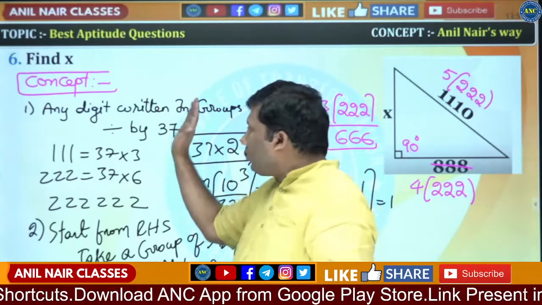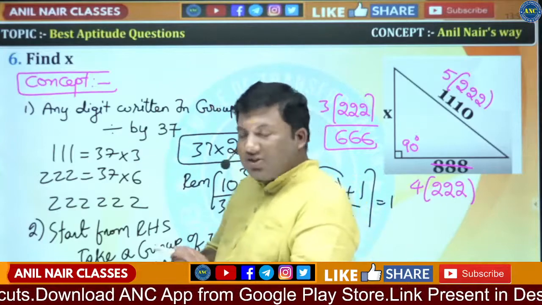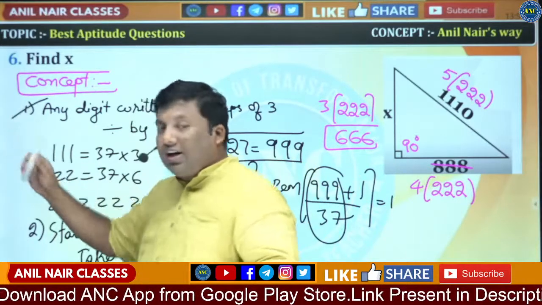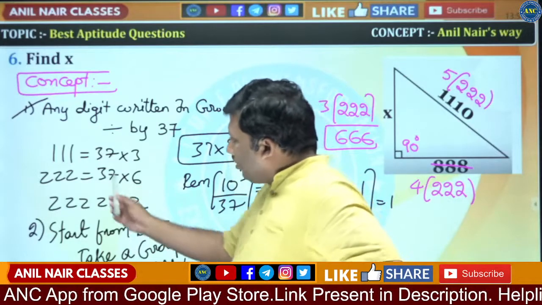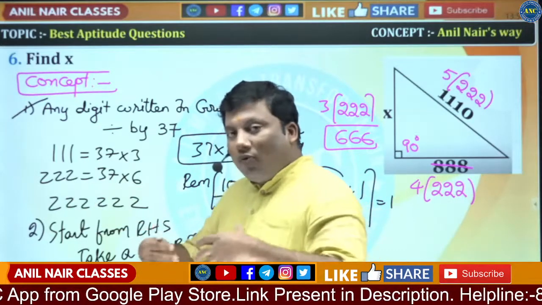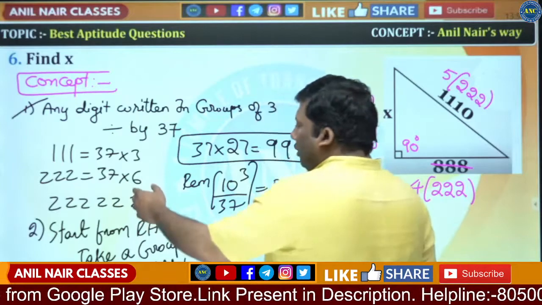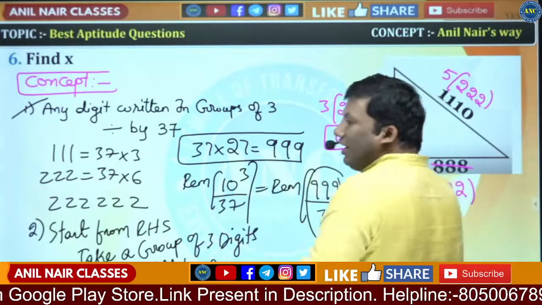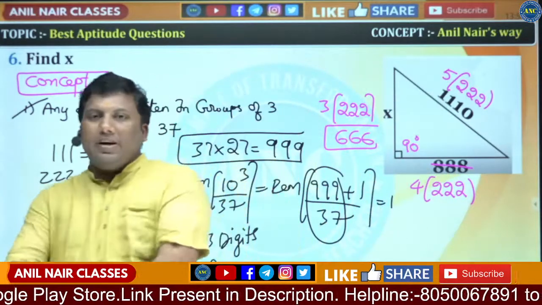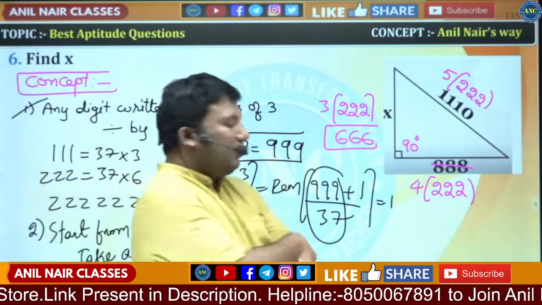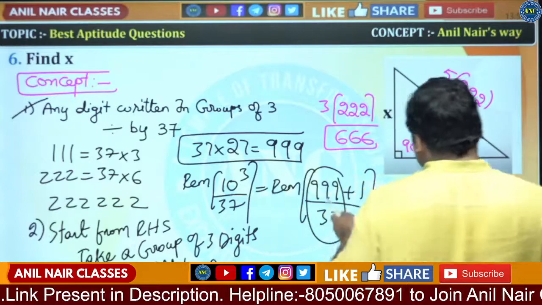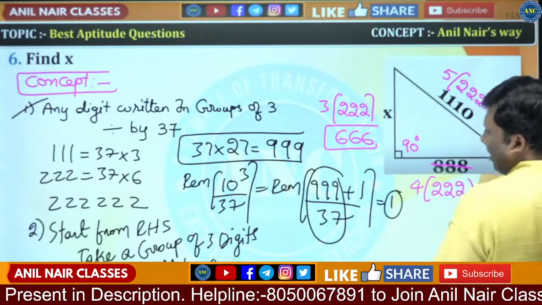Any digit written in groups of 3, this is the first learning. If a digit is written in groups of 3, it is always divisible by 37. So groups of 3, 2 examples. What if the digits are more? 10 cube divided by 37. 10 cube is 1000. 1000 can be written as 999 plus 1. 999 is perfectly divisible, so the remainder is 1.